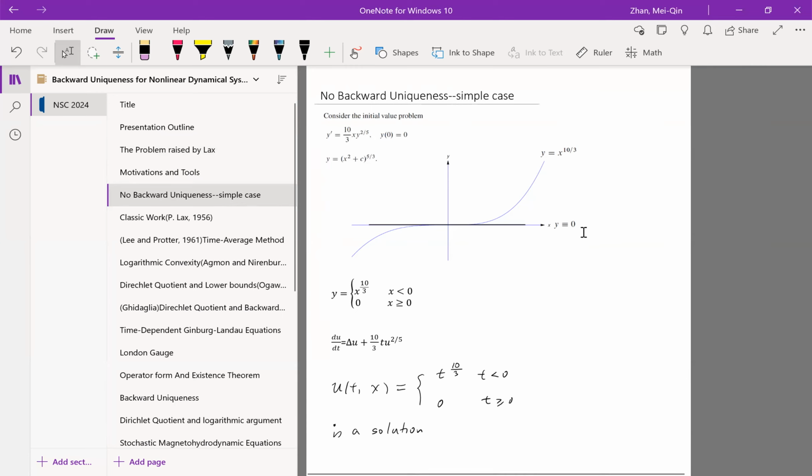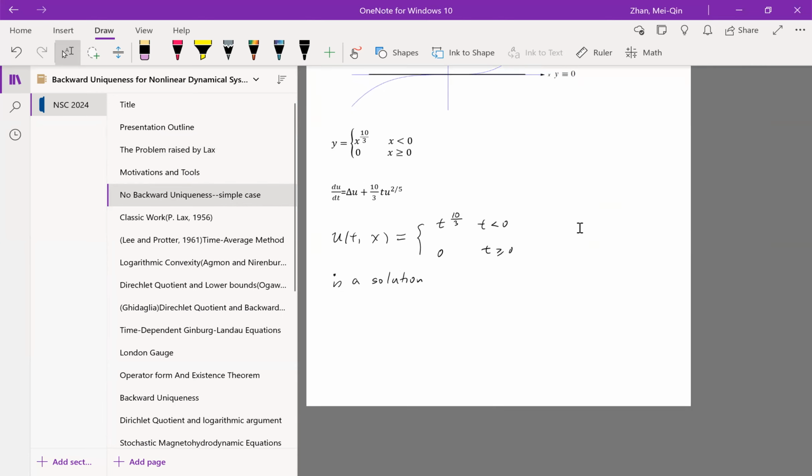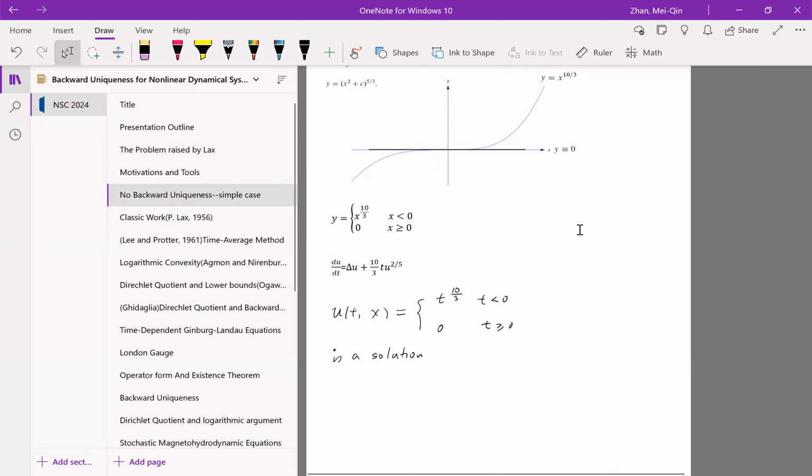Then the corresponding partial differential equation is du/dt equal to plus u plus 10/3 t u to the power 2/5. We can easily see u(t,x) equals t to the power 10/3 when t is less than 0, and then u(t,x) equal to 0 when t is greater than or equal to 0 is a solution. This is certainly a solution which is not identically equal to 0.